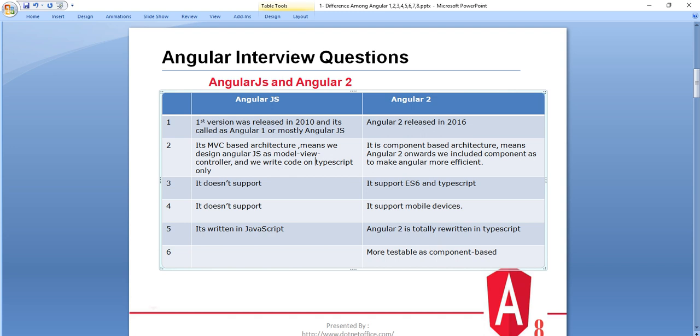So that is the basic difference between AngularJS and Angular 2. If you have knowledge of AngularJS, you still have to get knowledge of Angular 2 as well, because AngularJS and the Angular 2 plus versions are totally different. Knowledge of AngularJS doesn't help to work with Angular 2 because it is totally different. That is the main difference between AngularJS and Angular 2.